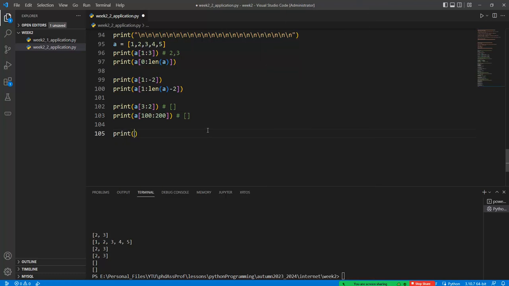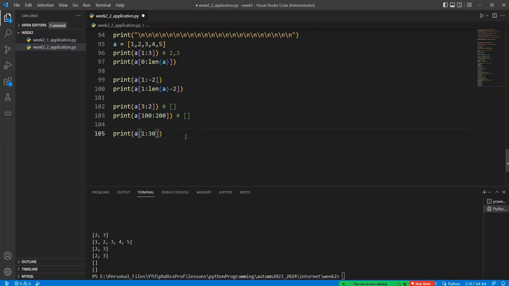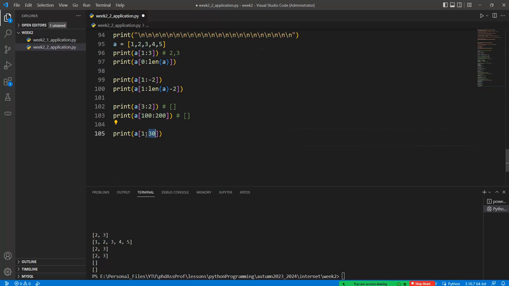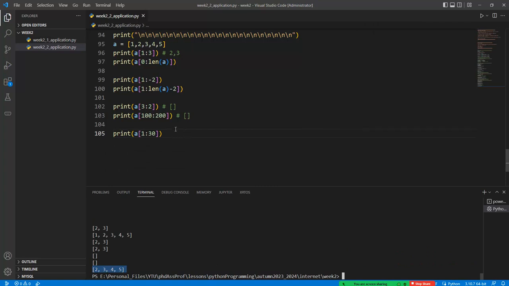So what happens if I use this syntax, 1 to 30? In this case we have 5 elements, but we asked to go to 30, and so there is no syntax error in here, but the whole elements 2, 3, 4 and 5 are written in the output of the function. This is the standard syntax of the Python programming language for list variables.